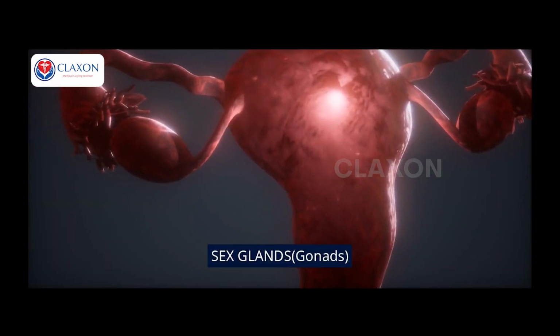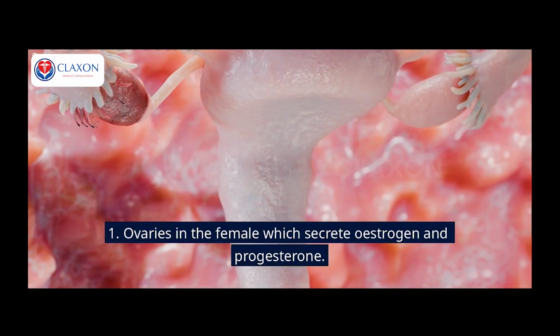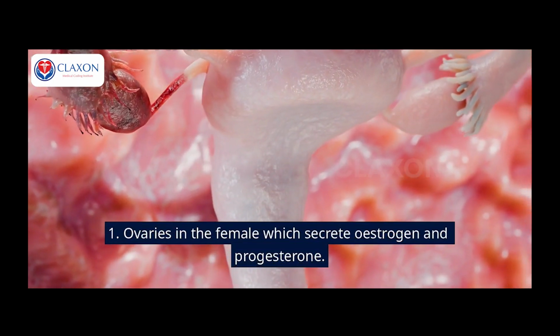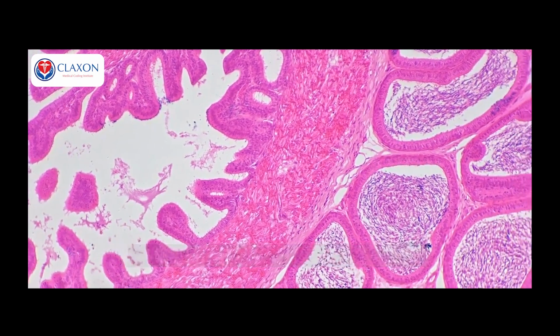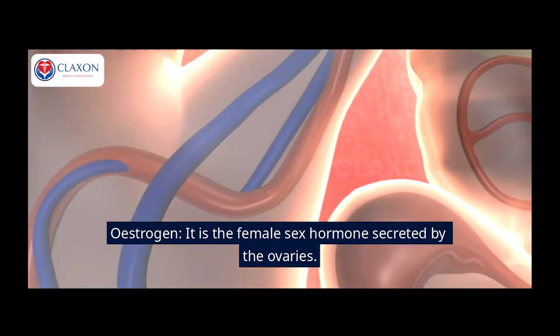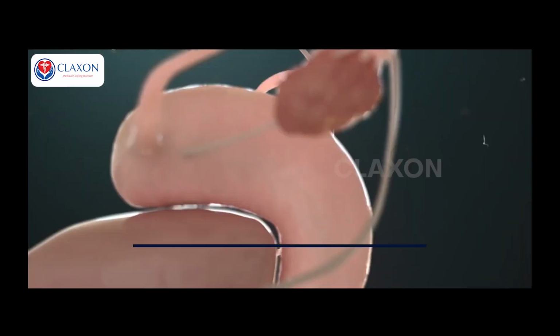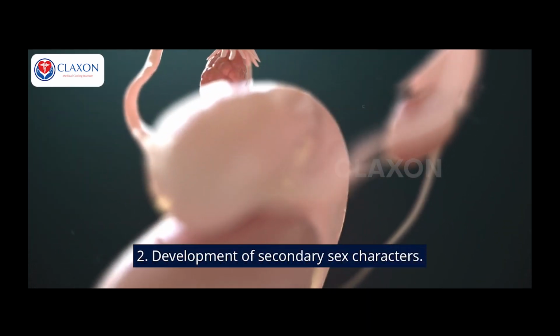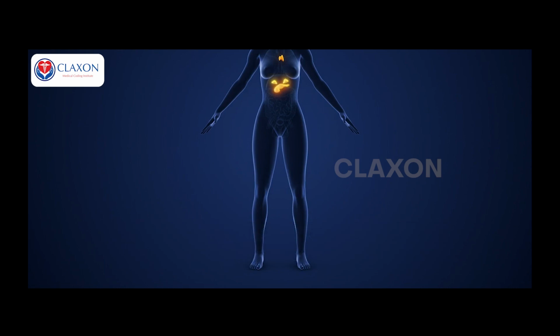Sex glands, gonads: the sex glands are 1. Ovaries in the female which secrete estrogen and progesterone. 2. Testes in the male which secrete androgens. Estrogen: it is the female sex hormone secreted by the ovaries. 1. Regulation of the menstrual cycle. 2. Development of secondary sex characters. The secretion of estrogen is controlled by follicle-stimulating hormone, FSH, of the anterior pituitary.